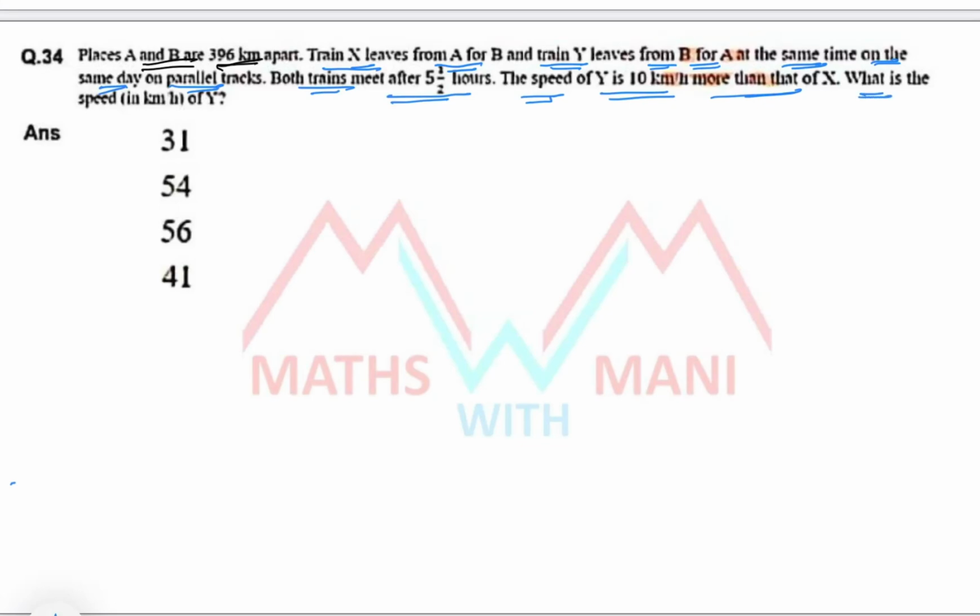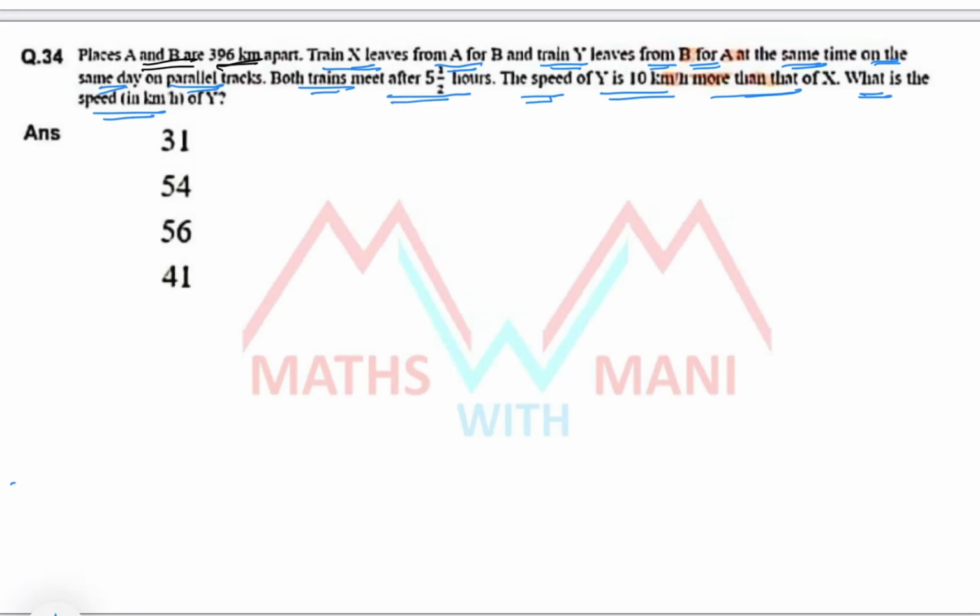What is the speed of the Y? I'll explain this problem in two ways, two methods. Basic method, that is using a direct procedure, and I'll explain without formula.